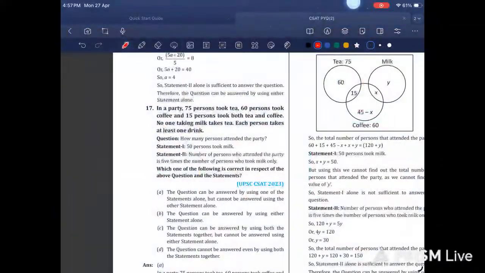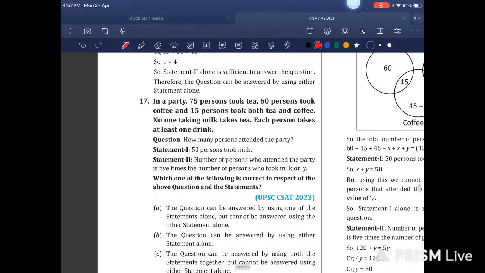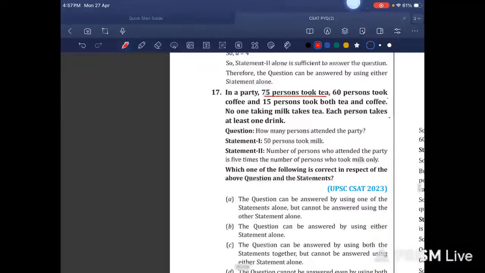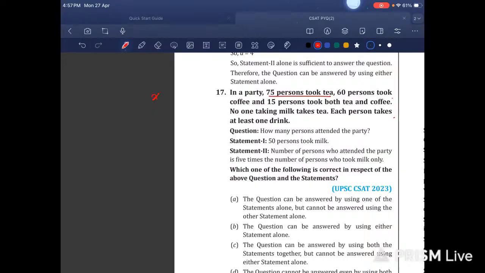No problem. In a party, 75 persons took tea, 60 persons took coffee, 15 persons took both tea and coffee. No one taking milk takes coffee, takes tea. Each person takes at least one drink. Okay. 75 persons took tea. Let us assume X. Tea 75. 60 persons took coffee. Coffee is 60. 15 persons took both tea and coffee.